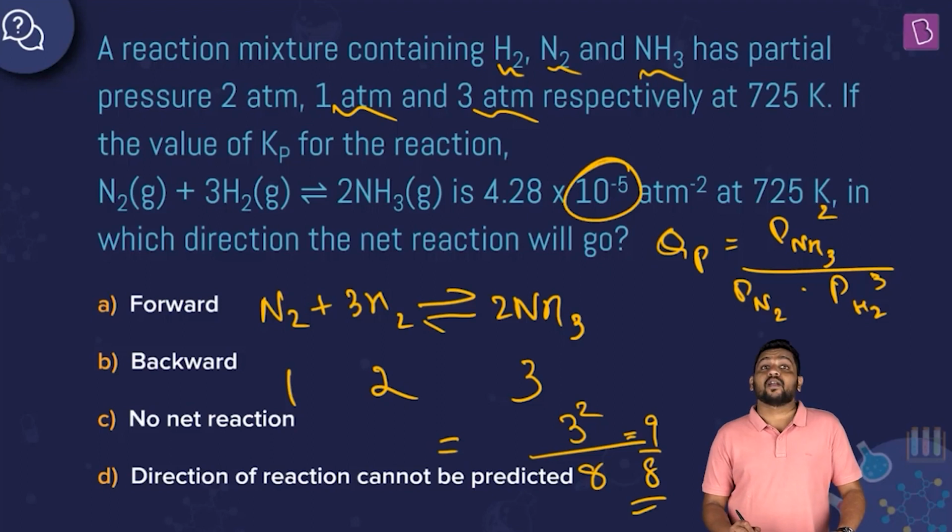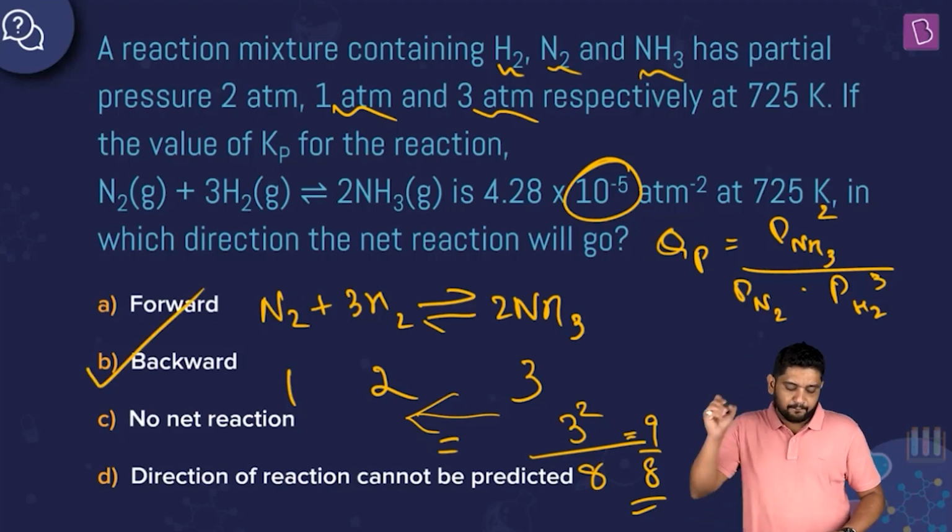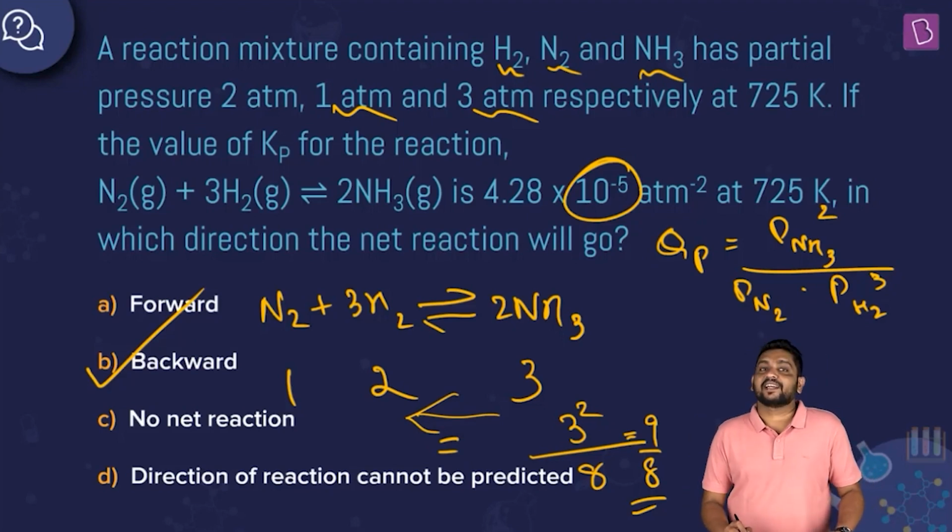Kp is way smaller. Kp is in the range of 10 to power minus 5, which means that the current amount of ammonia is way larger. The current partial pressure of ammonia is way larger. So obviously the net reaction will be in the reverse direction so that Qp can reduce and eventually become equal to Kp. So the net reaction direction is obviously B, because Qp is much greater than Kp.